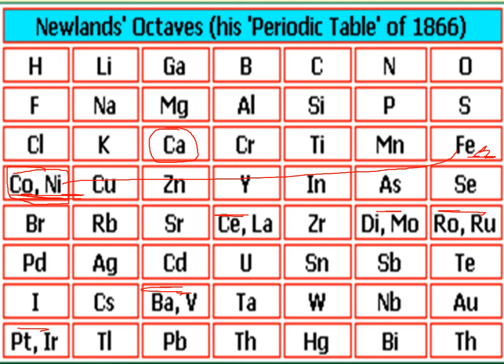Frequently new elements were discovered, and for these newly arriving elements there was no provision in Newland's periodic table. This was a very important drawback.